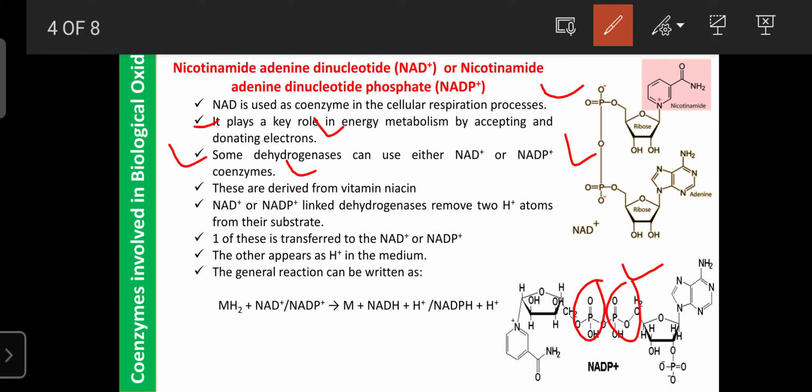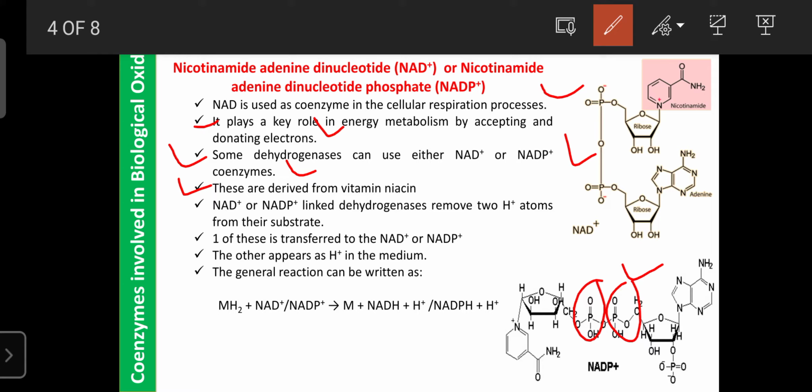NAD plus and NADP plus are derived from the vitamin niacin, and niacin is a component of the B complex. B complex multivitamins are rich in niacin. If you have low energy or fatigue, you can go for the B complex, or you can prefer foods rich in multivitamins. That is helpful to nourish the body and to increase the energy level in the body.